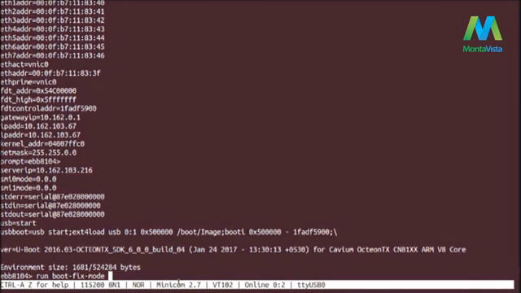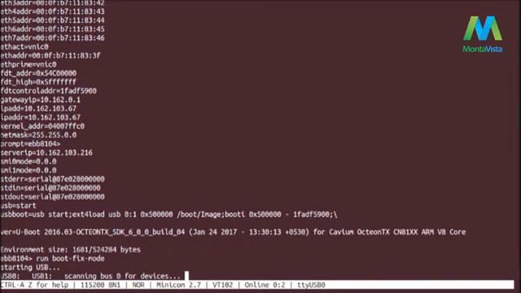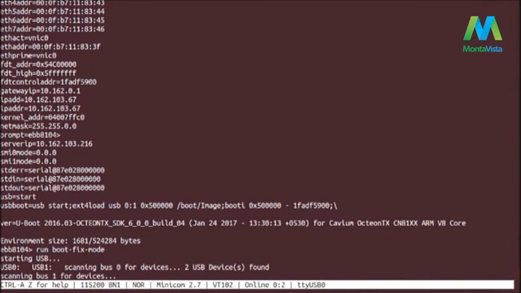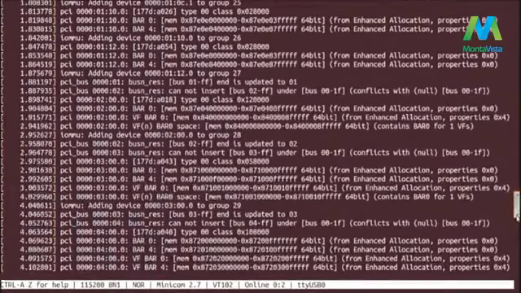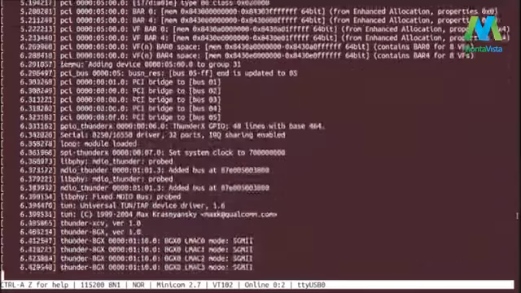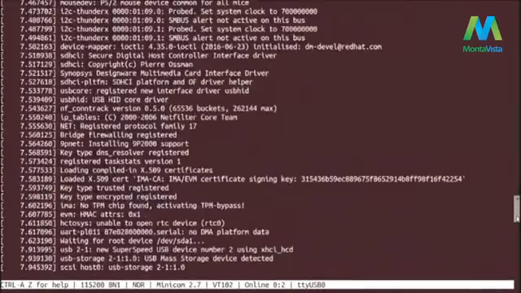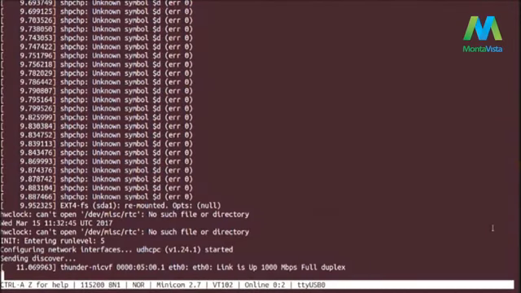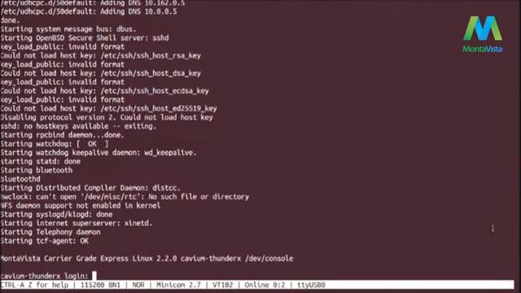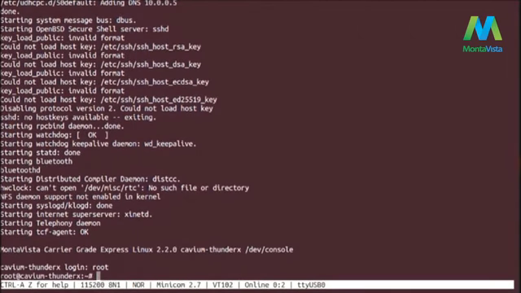Fixed mode. The 81XX is booting now. System is booted. Now from the command line we can see that the IMA fixed mode has been enabled.